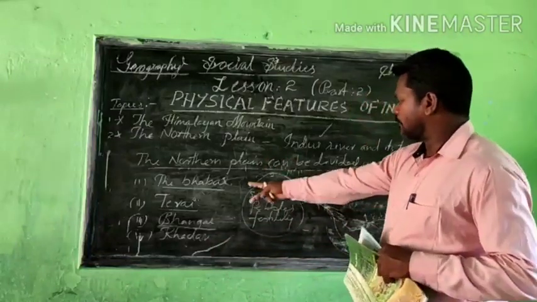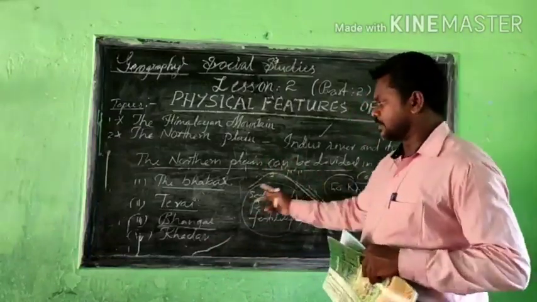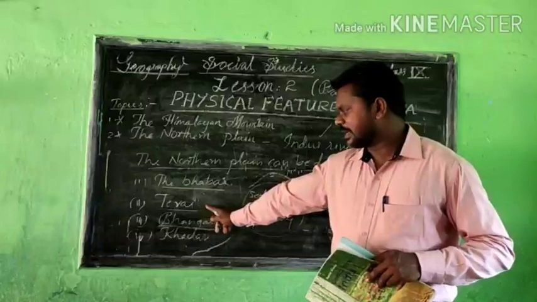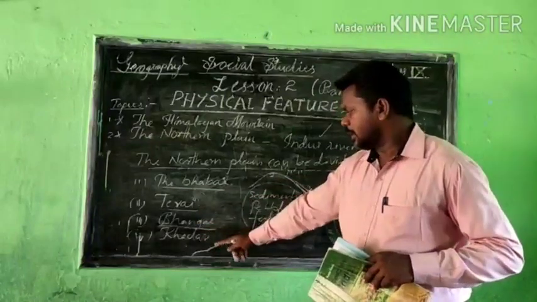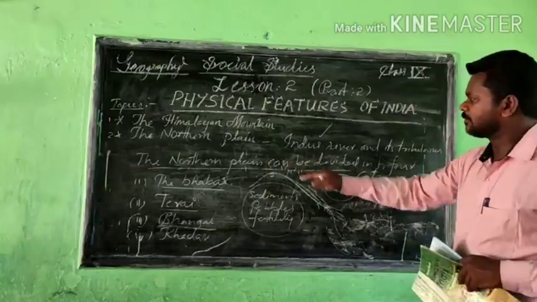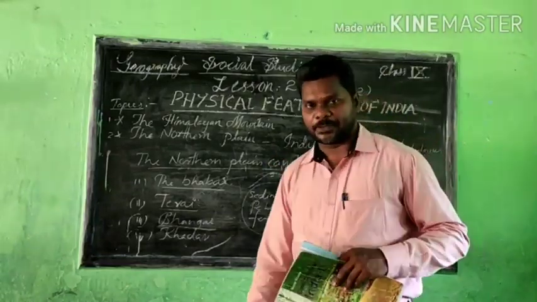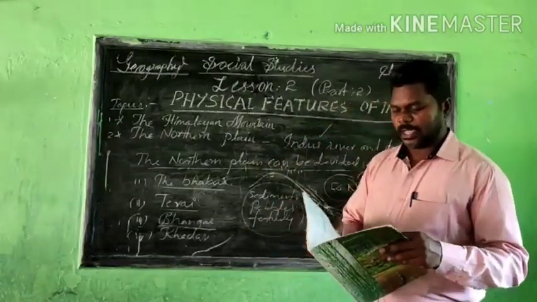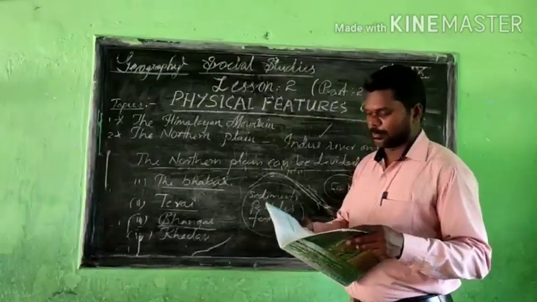So there are four different categories I explained. First one is called Bhabar, second one is called Terai, third one is called Bhangar, and fourth one is called Khadar. These are the 4 categories we are able to see in the northern plain. I hope that you understand about this particular point.